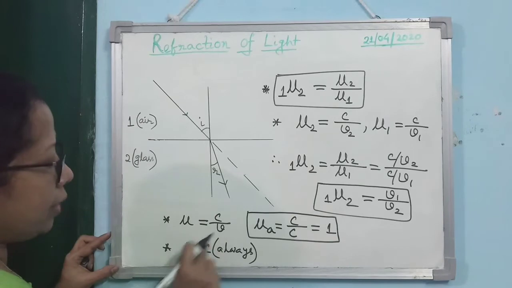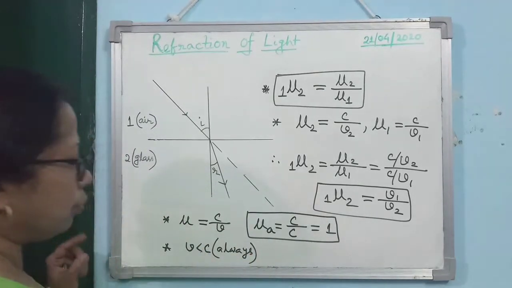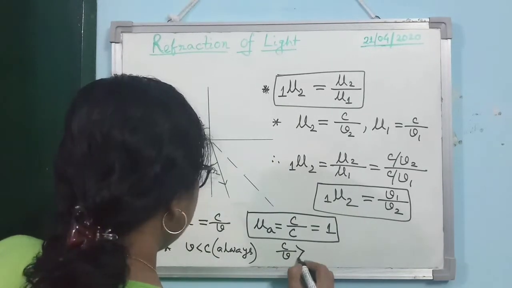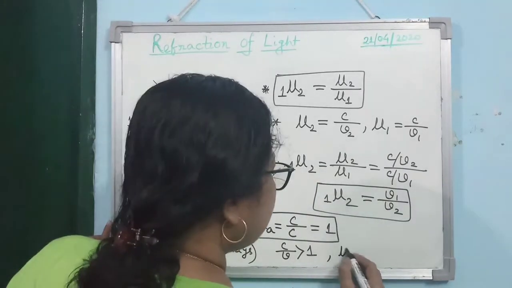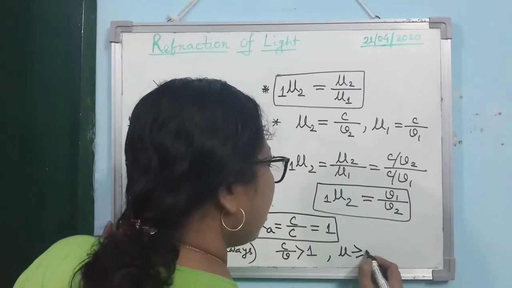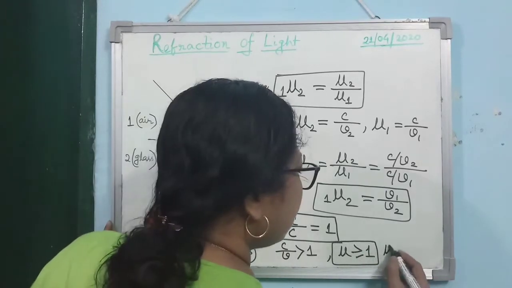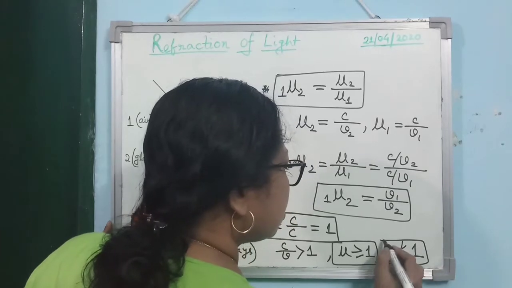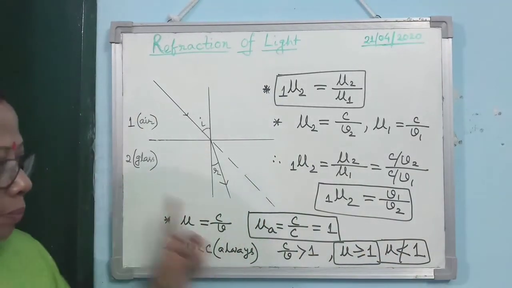So as V is always less than C, can you tell me what will happen to μ then? You see here what is happening. C by V is greater than 1. Clear? So μ is either greater than or equal to 1. Is that clear? μ can never be less than 1. This is also an important question for your board exam. I am repeating it, that's why.